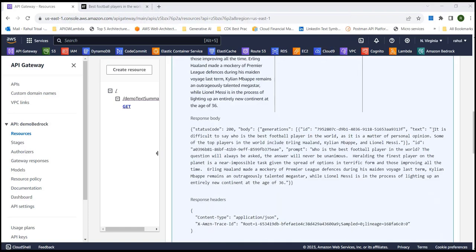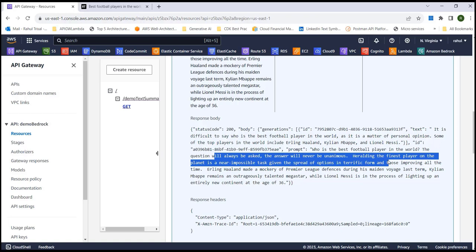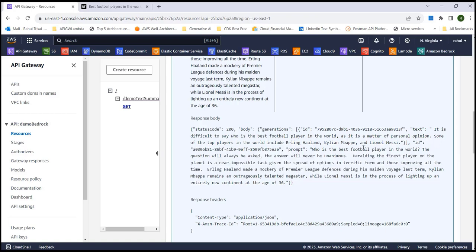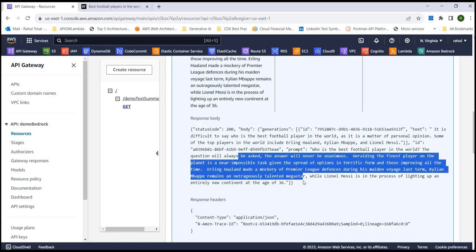So here is the response. It says it is difficult to say who is the best football player in the world, as it is a matter of personal opinion. Some of the top players in the world include these three. So it seems fairly accurate. And if we see what was the prompt, who's the best football player in the world, the question will be asked, the answer will be never unanimous. And then you can see it gives some more details, but looks like it's giving a fairly reasonable answer in summarizing what was there in this passage.